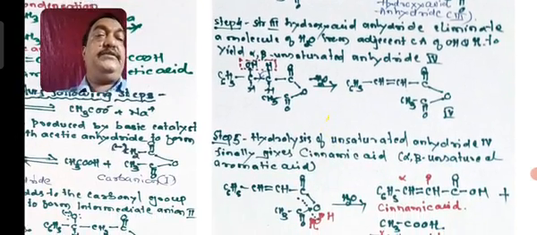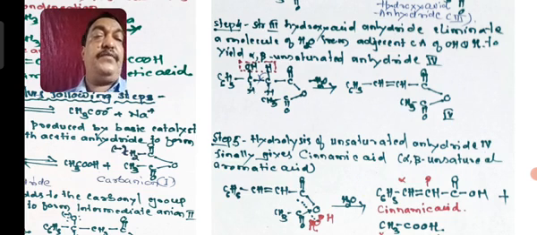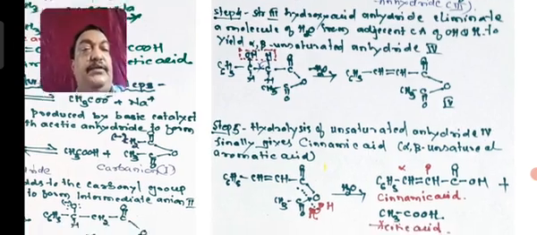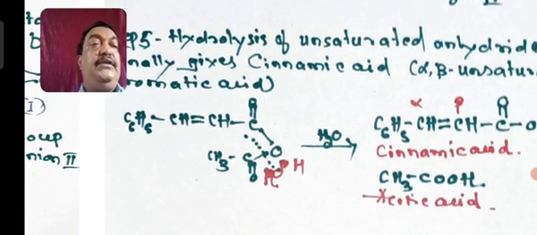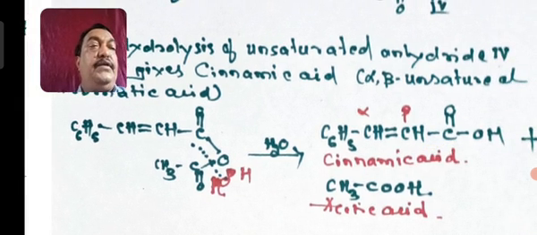Now in the next step, this molecule undergoes hydrolysis. So CH3COOH, acetic acid, will form, and I have shown the dotted line for the breakup of this particular molecule. And what you are getting is C6H5 CH double bond CH COOH. So here you will get alpha beta unsaturated phenyl carboxylic acid. It is commonly called cinnamic acid, and acetic acid.